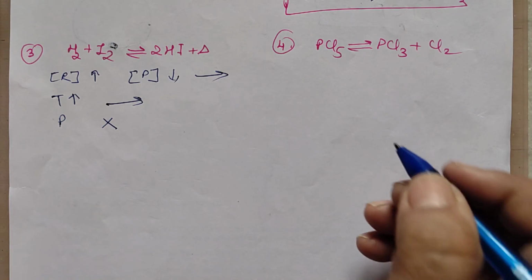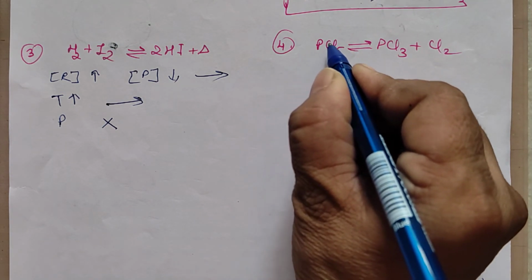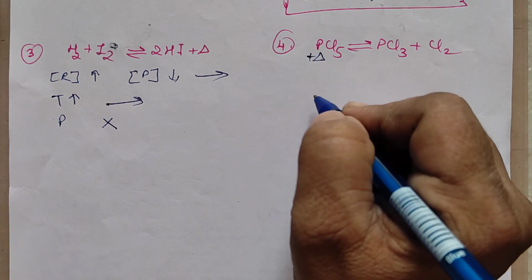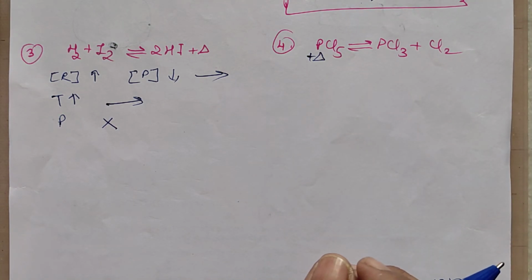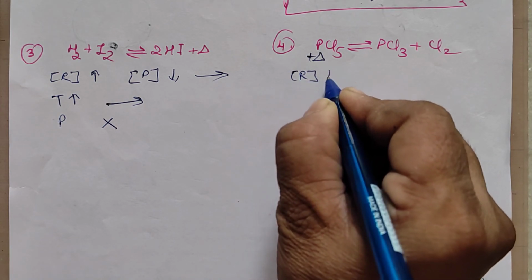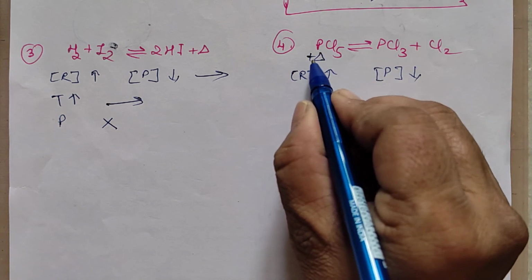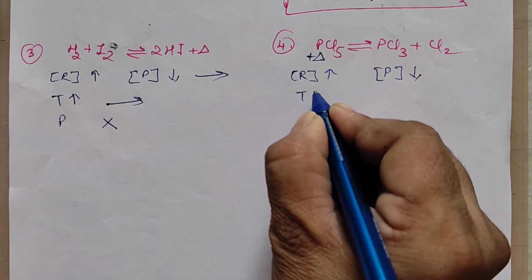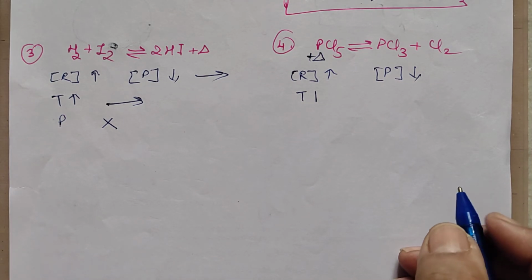Clear? Next one. This is an endothermic reaction, means this side we can say PCl5 plus heat. It's endothermic. So if forward is endo, backward will be exo. Okay, now in this case concentration of the reactant should be more, product concentration should be decreased. Because it is endothermic, by increasing the temperature, one second, here I wrote the reverse.